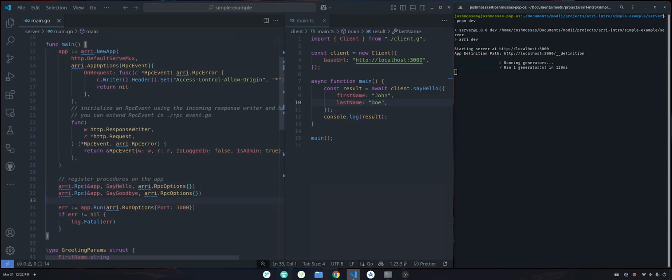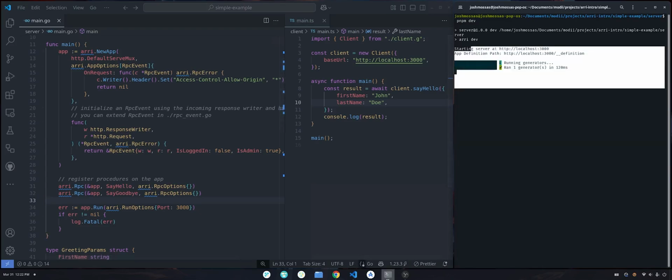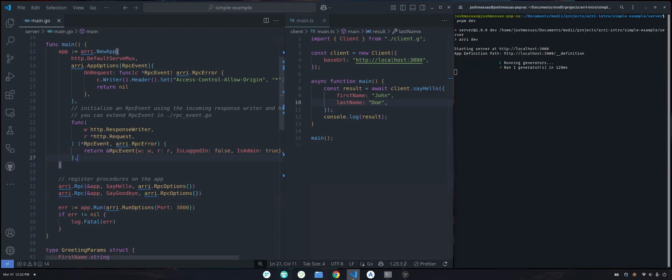And that's part of the whole Arri RPC experience, which is that any Arri server actually creates a plugin that is able to communicate with the Arri CLI. And it tells it, here's how you start the server, here's how you stop the server, and here's how you get the type information out of the server as well.